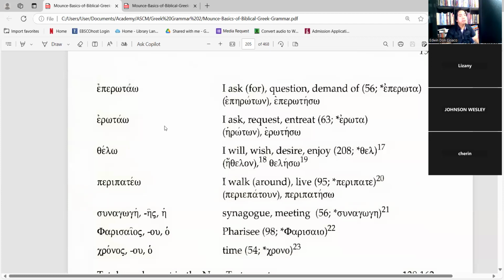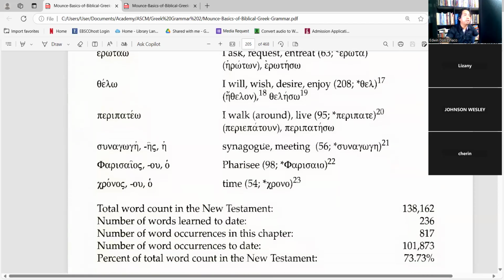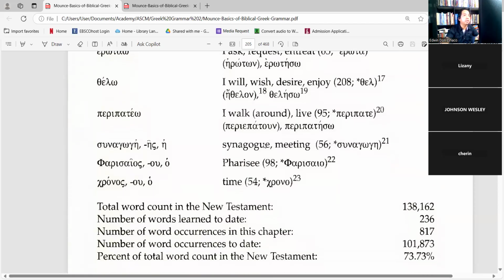Since the example vocabs provided, well, anyway, erotao is entreat, request. But eperotao, there is a force, there is a demand. And then thelo: I will, wish, desire, and enjoy. And then peripateo, which is I walk or live.